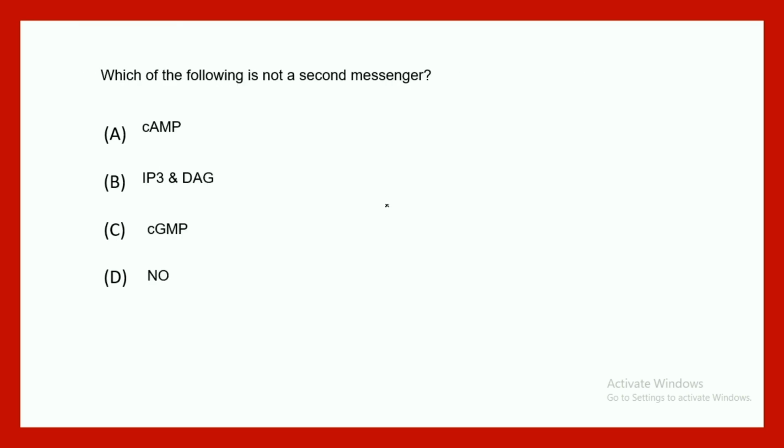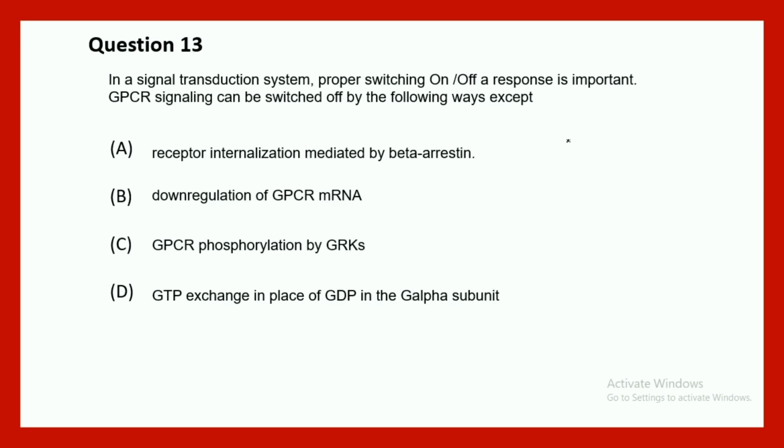in the I button. Which of the following is not a second messenger? Cyclic AMP, IP3 and DAG, cyclic GMP, and nitric oxide. Here the correct option is D, because nitric oxide is actually a ligand in the nervous system or smooth muscle contraction. The signaling goes: nitric oxide, cyclic GMP, and protein kinase G. So this axis is there, but nitric oxide is the ligand. It is not the second messenger. Again, that required a basic understanding of cell signaling pathways.